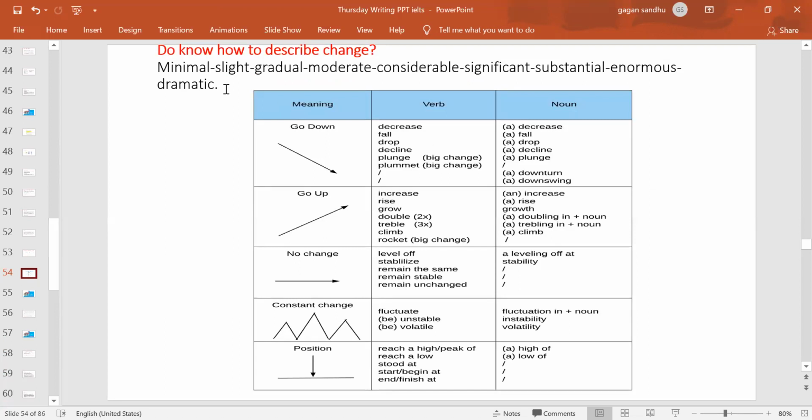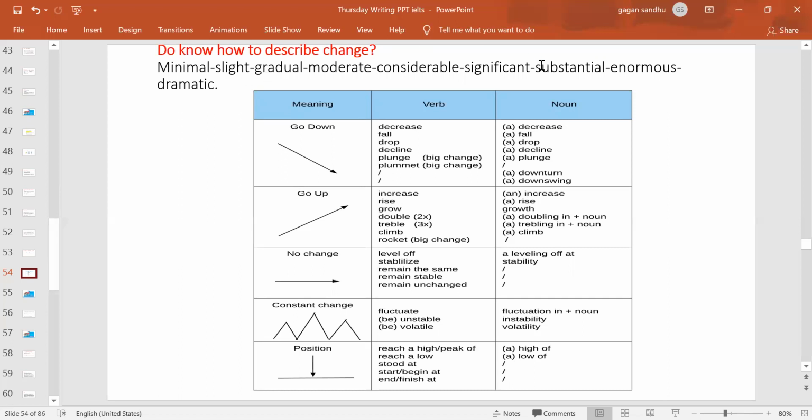for copying the same words from the question booklet. There should be a sequence of events when you are describing things in task one, and what sequence can you follow? Maybe you pick up from the minimum value and then move in ascending order: minimal, slight, gradual, moderate, considerable, significant, substantial, enormous, and dramatic. Maybe minimal, and after that it's considerable, and after that substantial, and then enormous and dramatic.